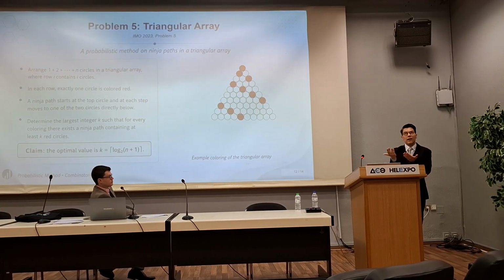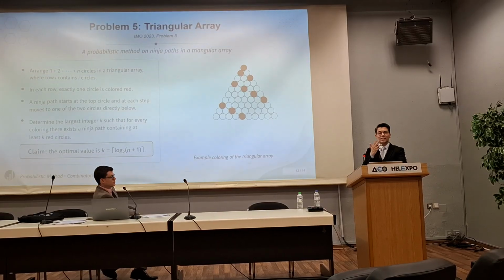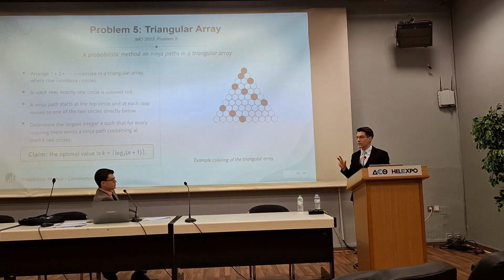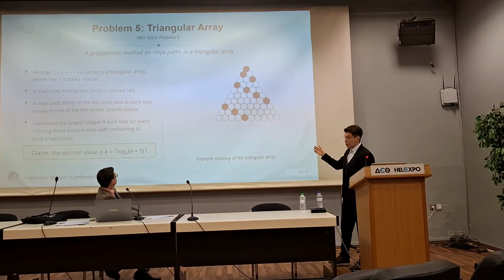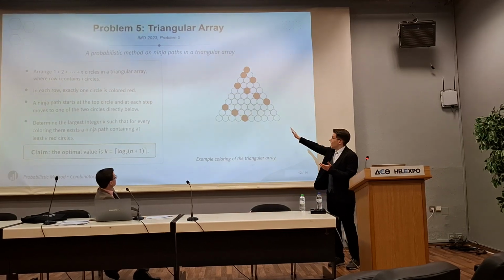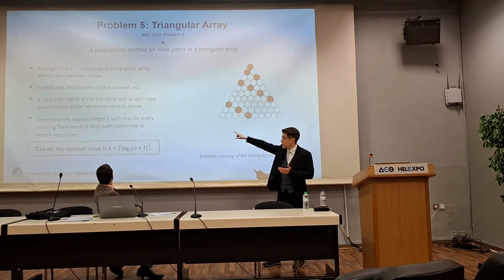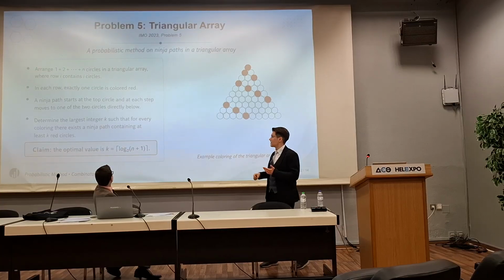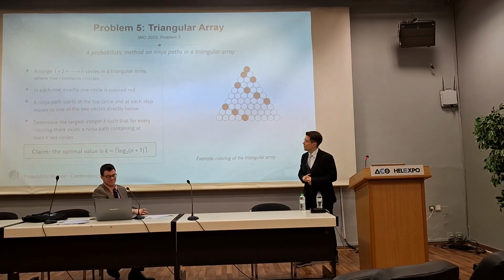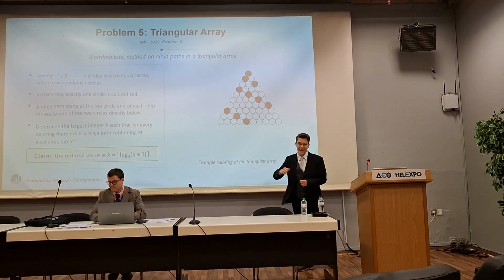Well, you can argue that symmetry is a part of the problem as well, but in general it is something around n factorial, which is very, very large. We want to prove that in all of these colorings, we can find the largest integer k, such that there is a ninja path that has k red balls.